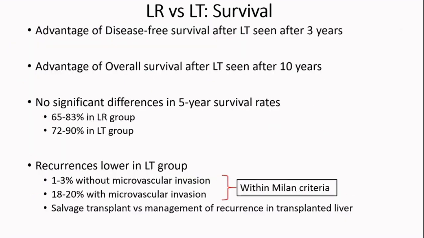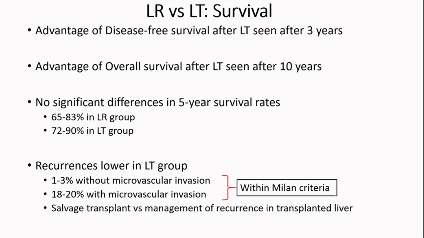So the summary of this is that the advantage of disease-free survival after liver transplantation is seen after 3 years. So the patient has to survive 3 years at least to see a significant advantage of liver transplant. Similarly, the overall survival advantage is seen after 10 years of survival. And the 5-year survival rates are not that significantly different when it comes to liver resection and liver transplant. Now, liver transplant does offer lower recurrences within Milan criteria, but that is when there is no microvascular invasion. As Gunjan spoke, with macrovascular invasion, the survival goes down. Even with microvascular invasion, the chances of recurrence are much higher.